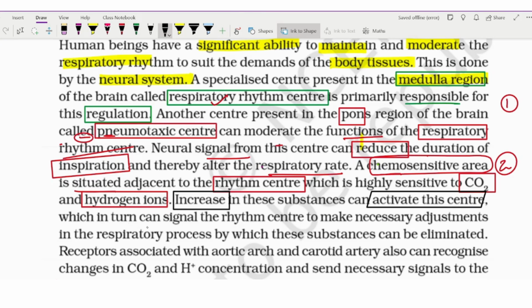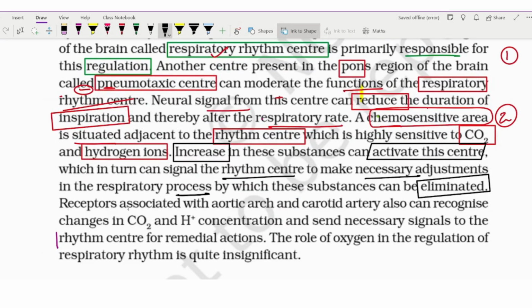which in turn can signal the rhythm center to make the necessary adjustment in the respiratory process by which these substances can be eliminated. As I told you, how it will eliminate: we will increase the breathing rate, automatically O2 level will increase, so CO2 level will become low. Then the next one is respiratory receptors, which are associated with the aortic arch. The third one is the aortic arch and the carotid artery.